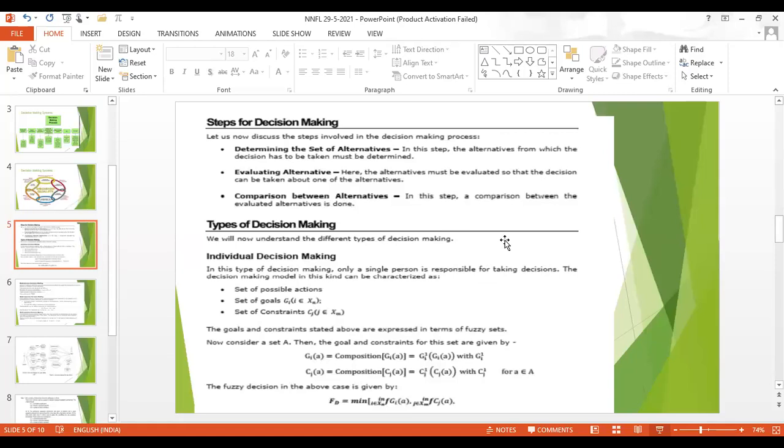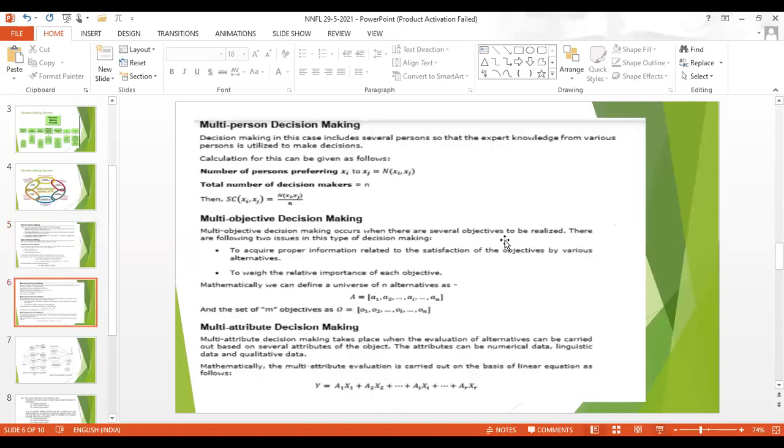You need to write 3 steps involved in decision making: determining the set of alternatives, evaluating alternatives, comparison between alternatives. Types of decision making means 4 different types: individual decision making, multi-person decision making, multi-objective decision making, and multi-attribute decision making. This part is enough if you are asked a question for 4 marks.